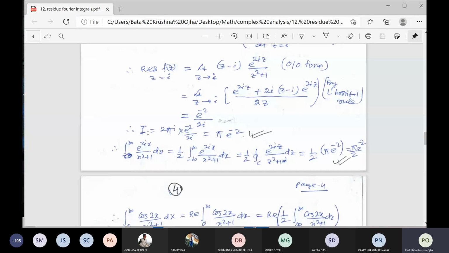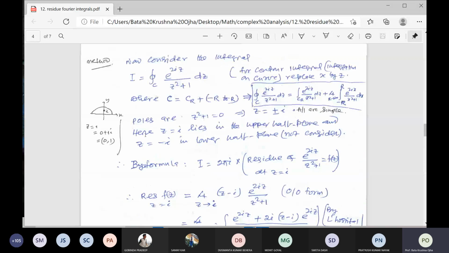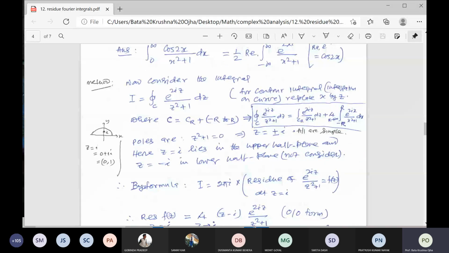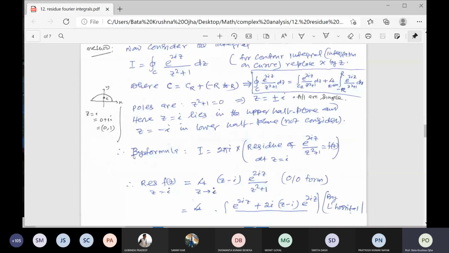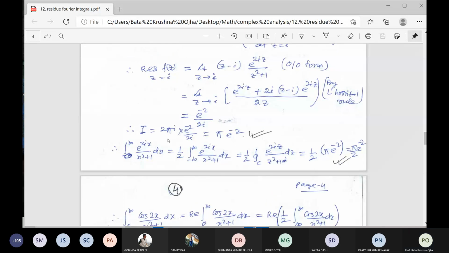So if you equate the real part of the integral I, then you will find cos 2z, right? So I is equal to pi by e square. Pi by e square means if you equate the real part of this integral, it is itself pi by e square. So the result is pi by e square. So, second part.